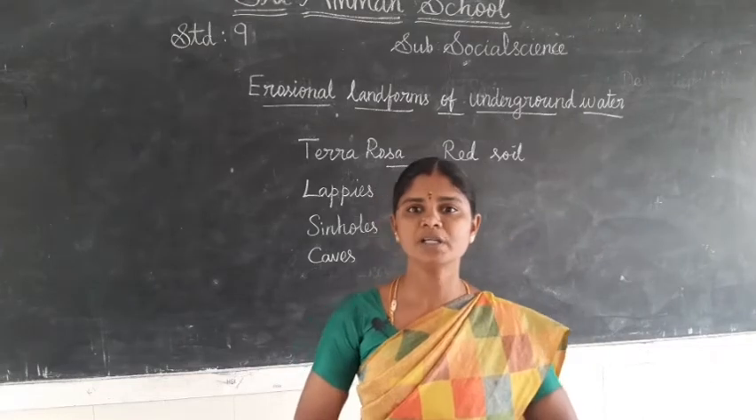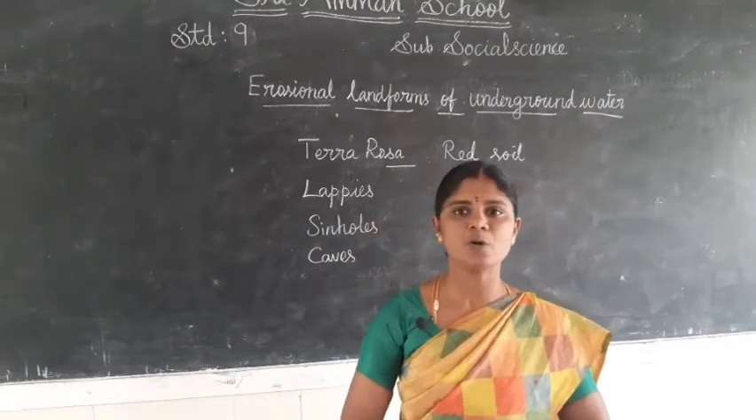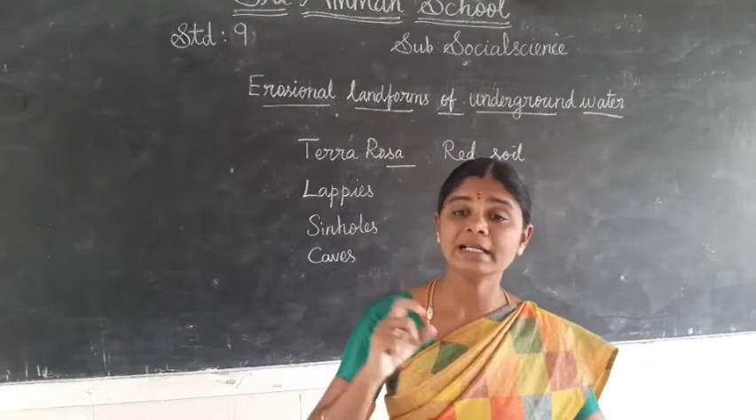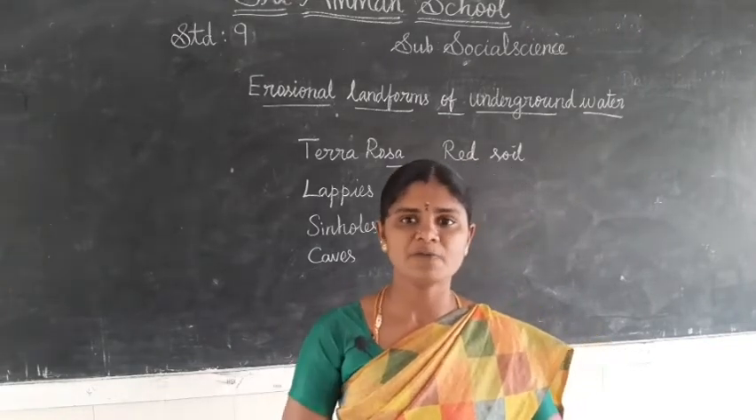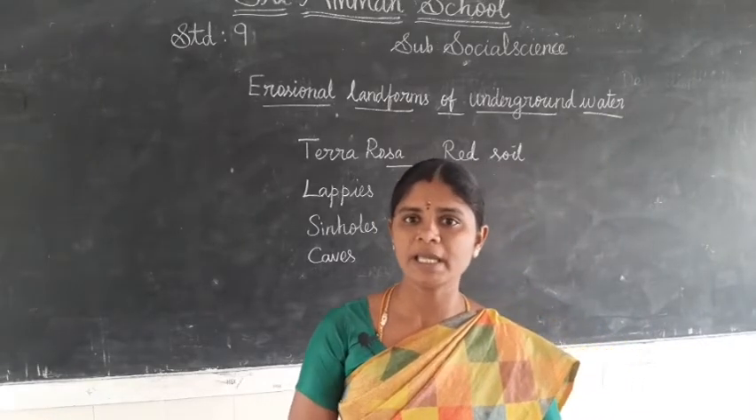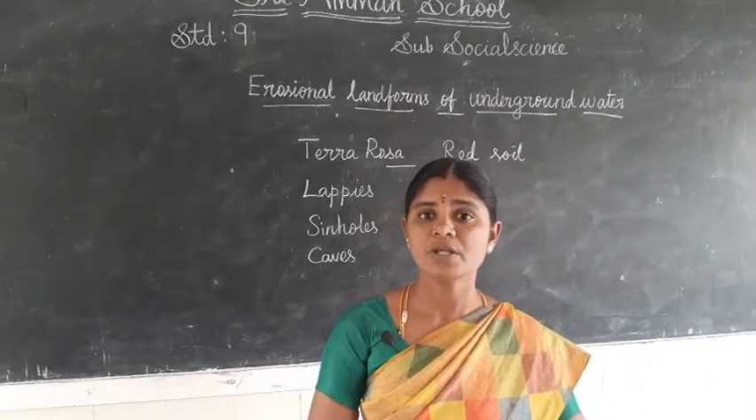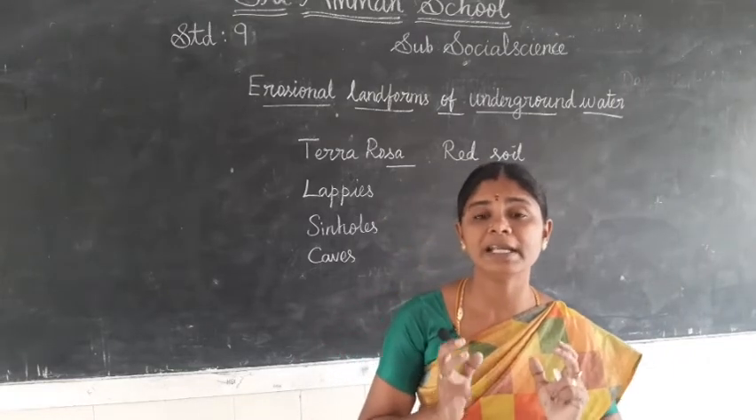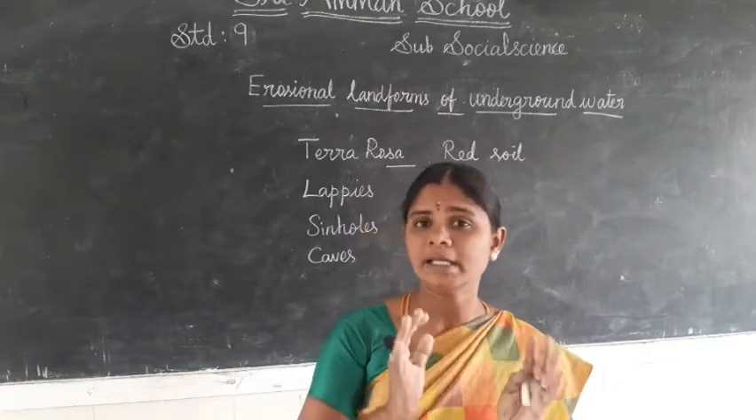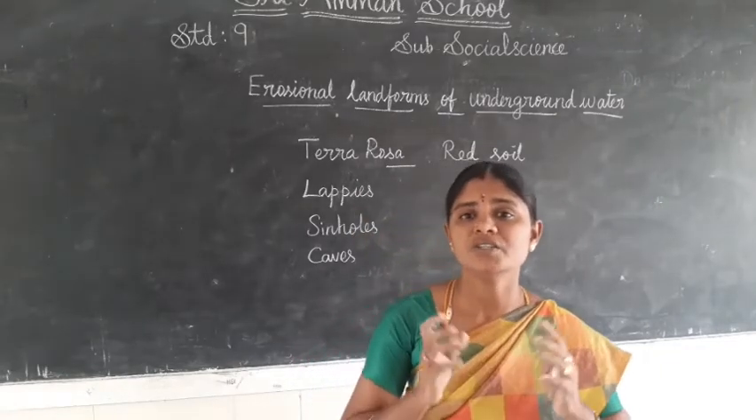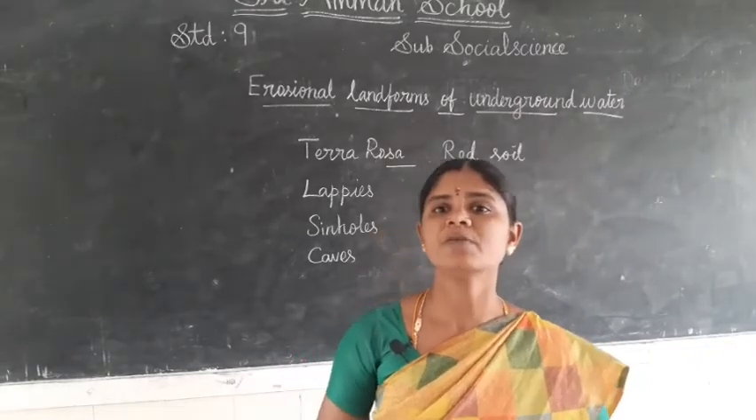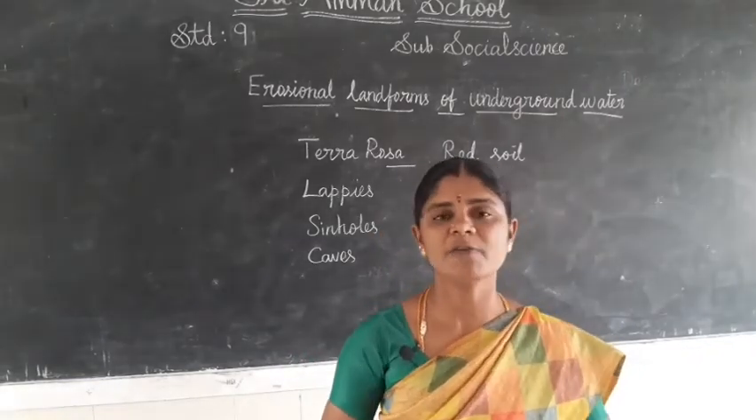Deposition of red clay soil on the surface of the earth due to the dissolution of limestone content in rocks, that is called terra rossa. The redness of the soil is due to the presence of iron oxide.